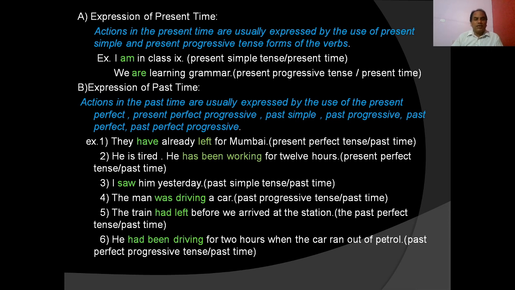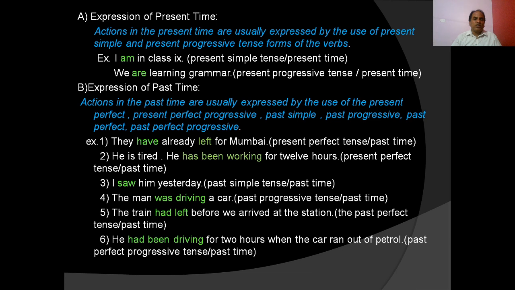Then expression of past time. Actions in the past time are usually expressed by the use of present perfect tense, present perfect progressive, past simple, past progressive, past perfect and past perfect progressive. Take the examples. They have already left for Mumbai. Here the tense is present perfect tense, but the time of action is past time. He is tired. He has been working for 12 hours. Has been working is the present perfect progressive tense, but the time mentioned is past time.